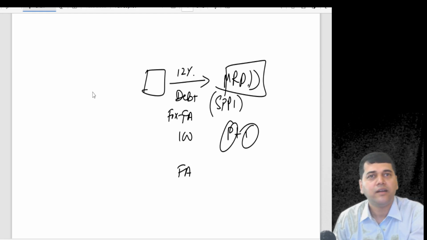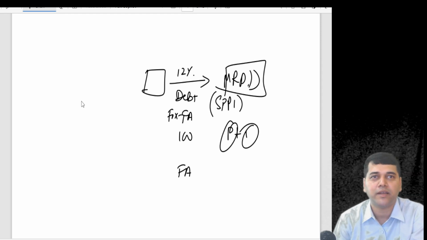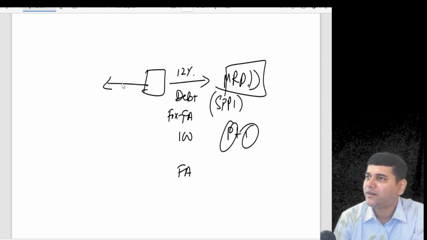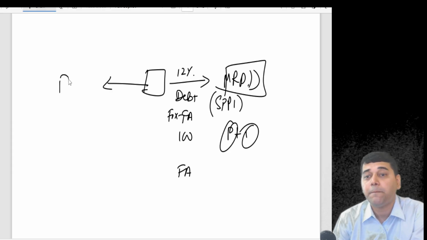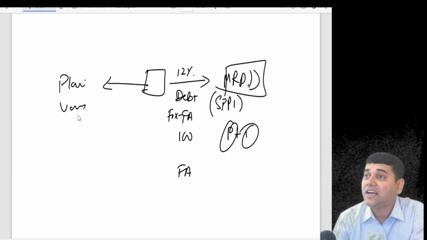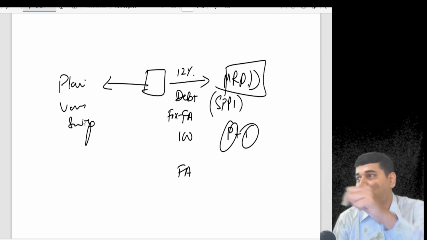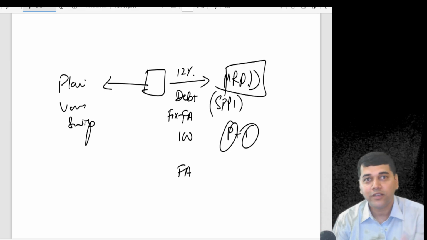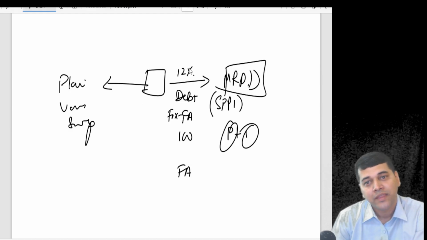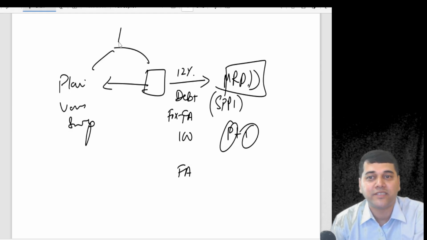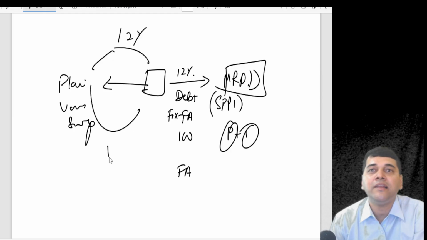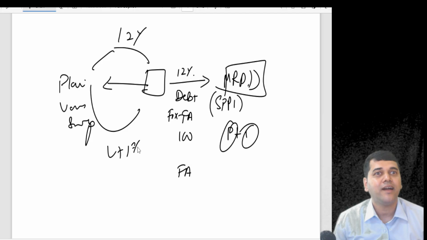Simple, no. Did I not teach you derivatives some time back? Go for a swap. It is called a plain vanilla swap. So in the derivative chapter of AFM, you are going to learn this. What is this plain vanilla swap? It says that I will pay you fixed 12%, you pay me variable Libor plus 1%. Simple. I converted.